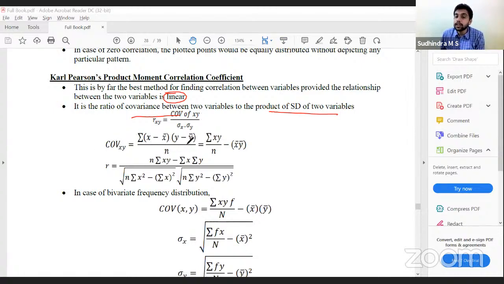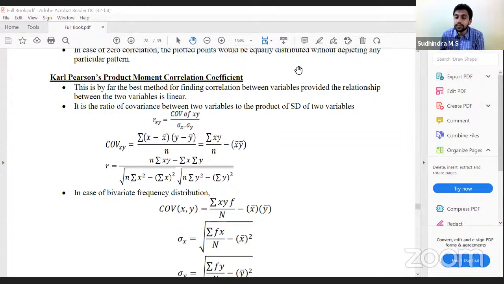Summation x minus x bar into y minus y bar by n, or summation xy by n minus x bar into y bar. Correct? So the same concept if we apply, n into summation xy minus summation x into summation y. We had discussed the derivation of these formulas. Correct? Whole divided by standard deviation of x, n summation x square minus summation x the whole square, into n summation y square minus summation y the whole square, is the formula to calculate correlation.